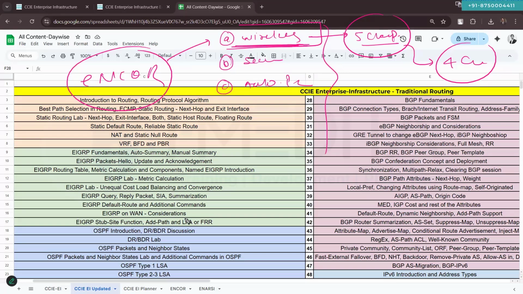There is a dedicated exam for CCIE Enterprise Wireless, but unfortunately ENCOR works as the written exam for both wired and wireless. So you will need to go through those additional wireless topics, security topics, and a little bit of automation and programming as well. So extra content you will need.